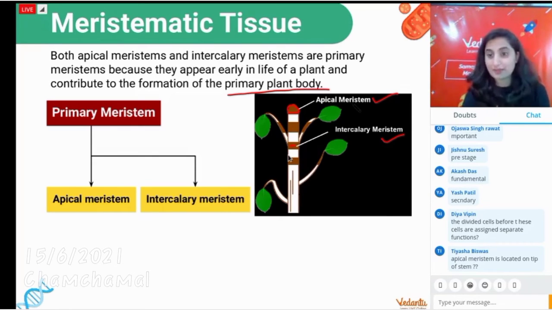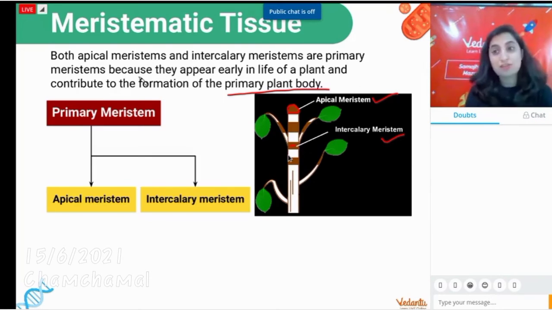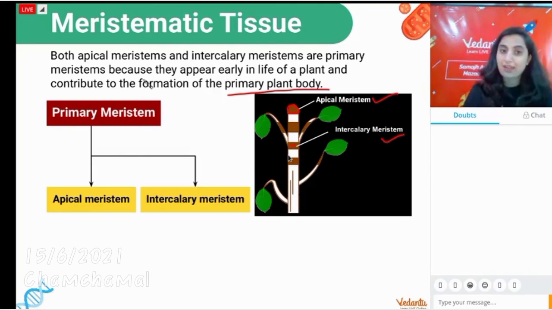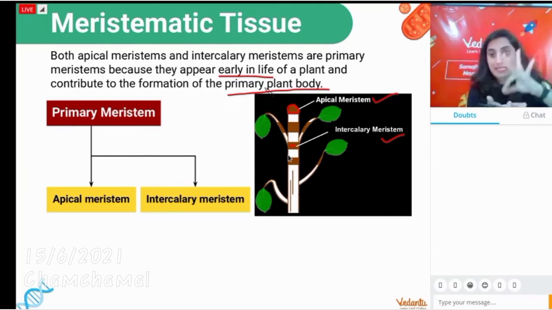Yes, the divided cells, before these cells are assigned separate functions. Yes, Dia. Yes, Diyasha. Okay, so the point is the primary meristems are of two types. First of all, they make the primary plant body and they appear early in life. Suppose I take a seed and put it into soil, and there will be formation of a new plant.